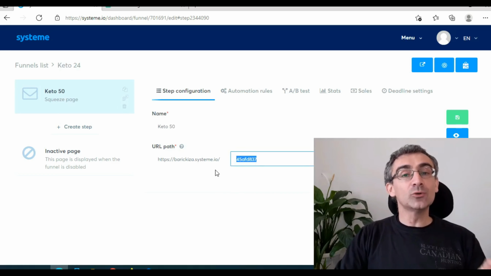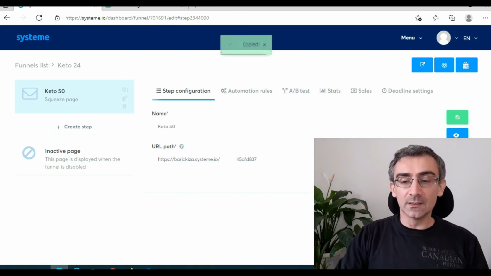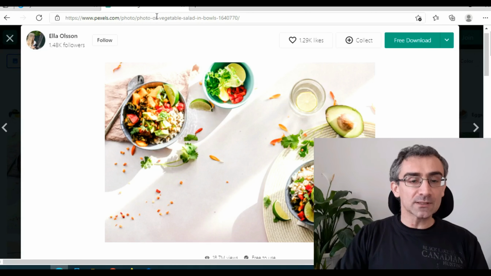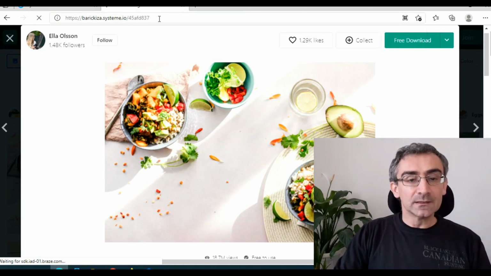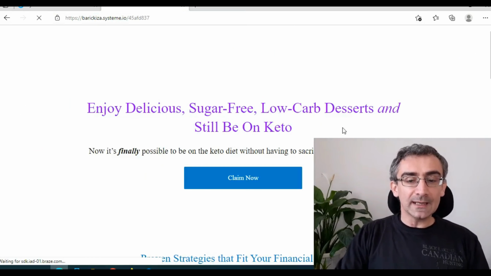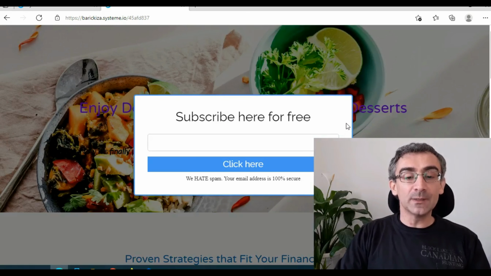This is the link to your squeeze page. So you can just click here and it's copied. And let me just paste it here just to see how it looks. Just paste it here, give it a second to upload. And this is how our squeeze page looks.